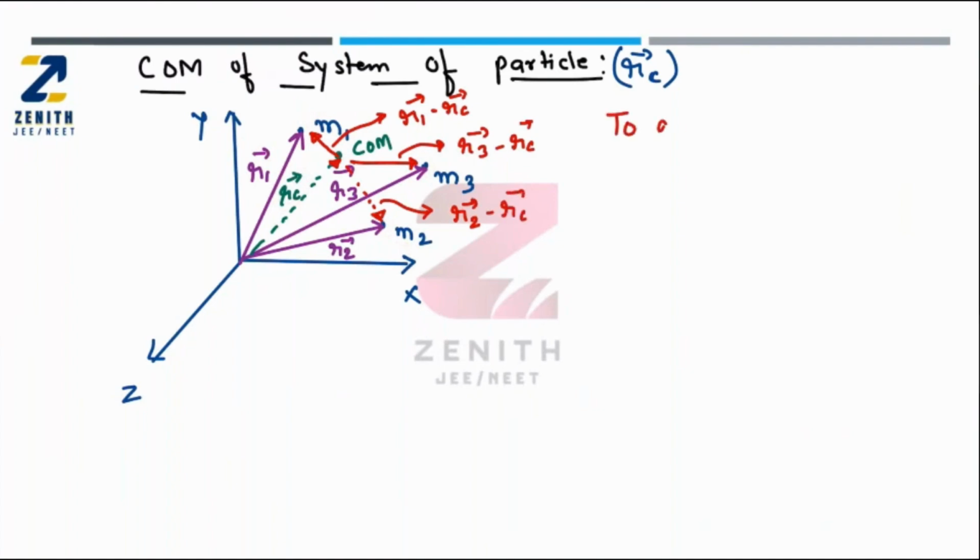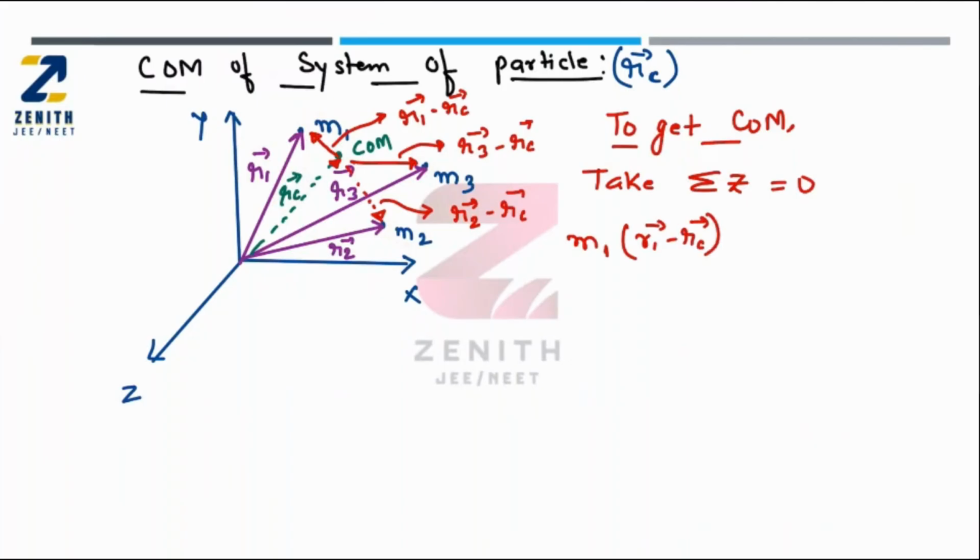So to get the value of the center of mass, I will take the net mass moment to be equal to 0. The mass moment of the first particle is M1 into R1 vector minus RC vector, plus M2 into R2 vector minus RC vector, plus M3 into R3 vector minus RC vector, is equal to 0.